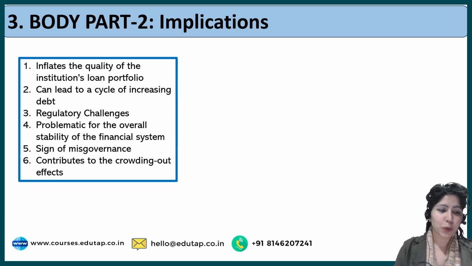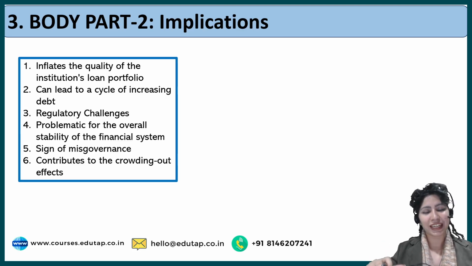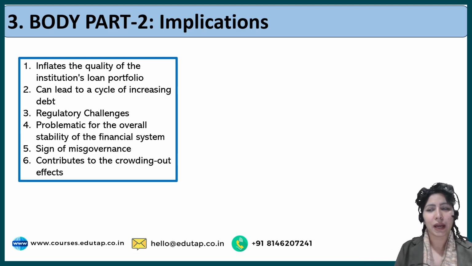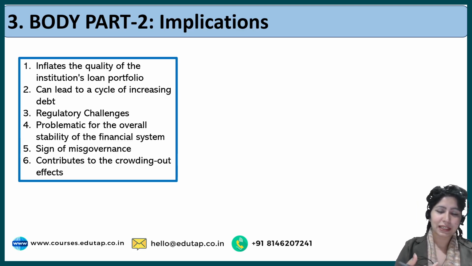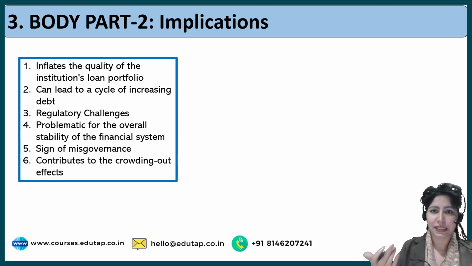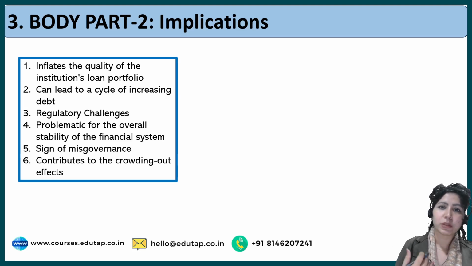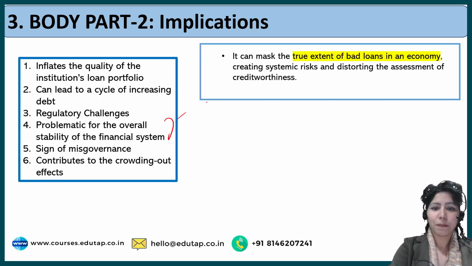The fourth one is problematic for the overall stability of the financial system, because the money in your financial system is staying the same. If it is going into businesses or companies, let's say my 1 lakh rupees that I took from you, it is going into a business that's not generating profit. In fact, it is generating more and more debt for the system, and it's only me who's benefiting out of it. So the entire stability of the financial system suffers, because the true extent of bad loans in an economy is not known, and ultimately what happens, banks get into an NPA crisis.